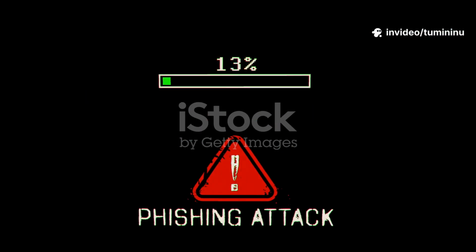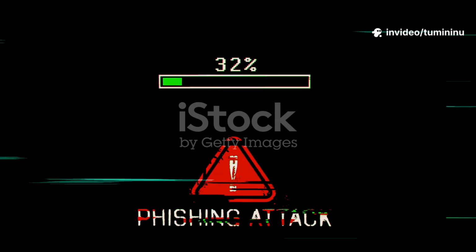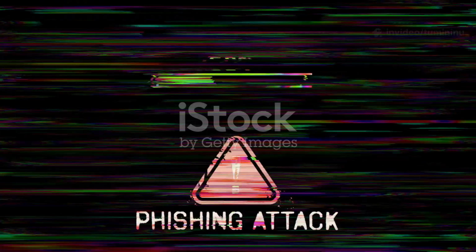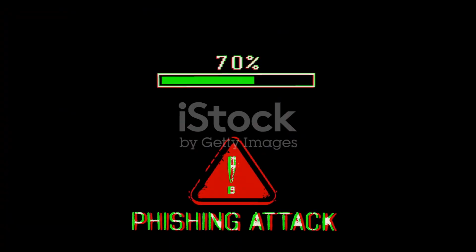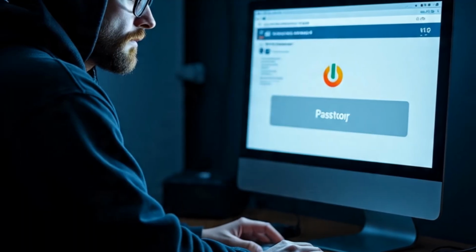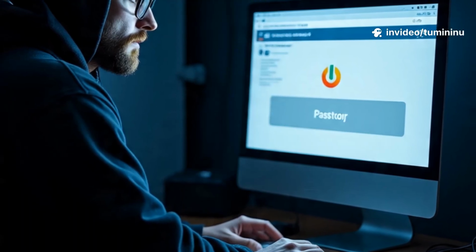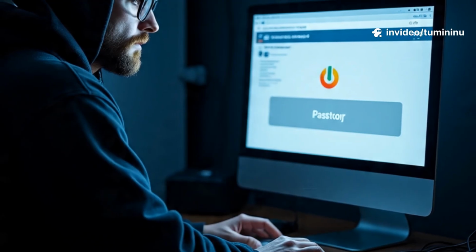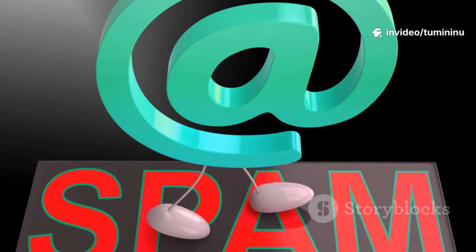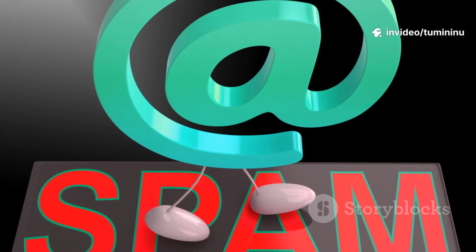Phishing is a type of cyber attack where attackers send fake emails or messages to trick victims into revealing sensitive information. These attacks can be highly sophisticated, making it difficult to distinguish between legitimate and malicious messages. The term phishing comes from the idea of fishing for sensitive information.